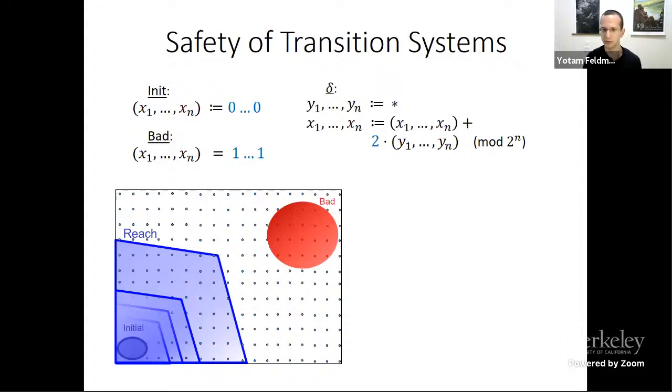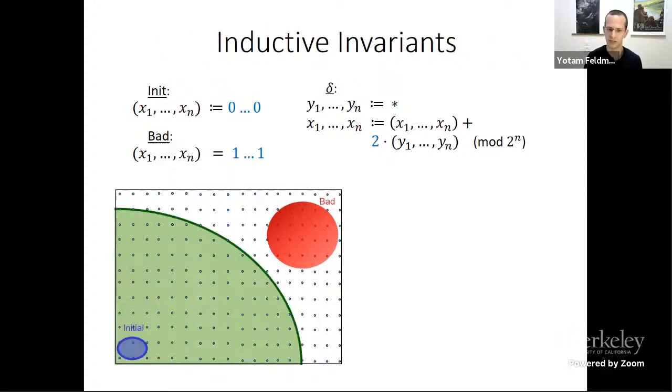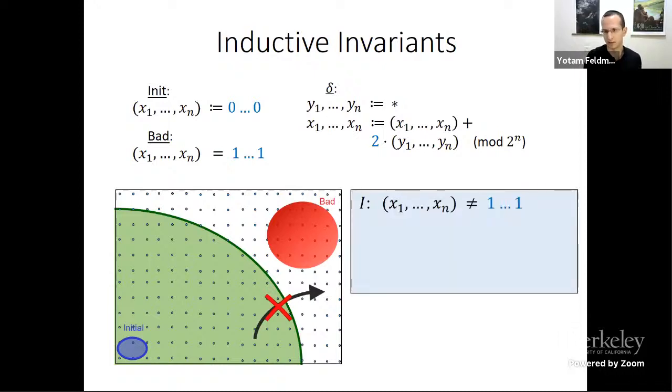And to prove safety, we want to find an inductive invariant, which is a set of states that includes all the initial states, excludes all the bad states, and is closed under transitions of the system. So if you start from a state inside the invariant and make a transition, you also end up in a state inside the invariant. For example, the property that not all bits are 1, of course, holds for this system, but it's not an inductive invariant because there is a transition from a state where not all bits are 1 to the state where all bits are 1.